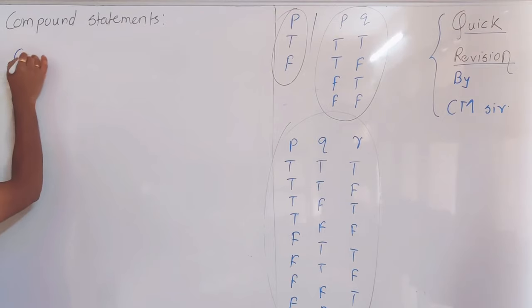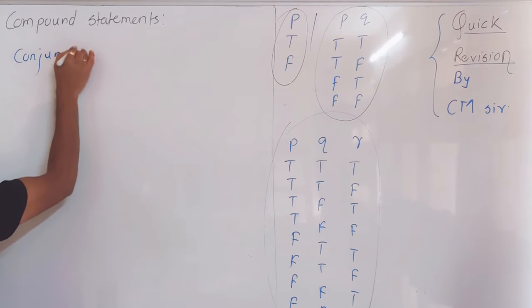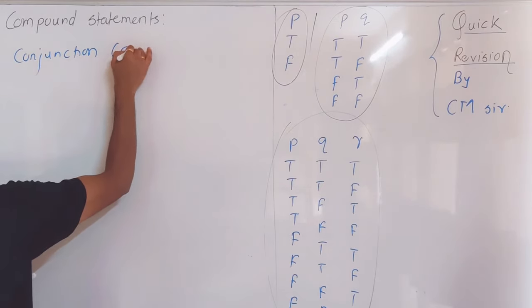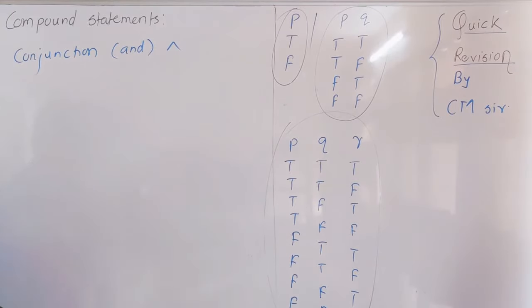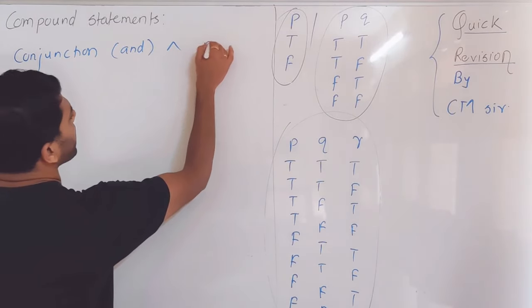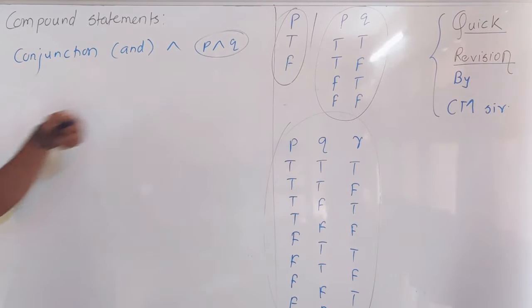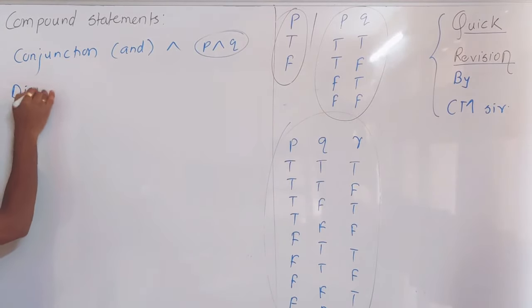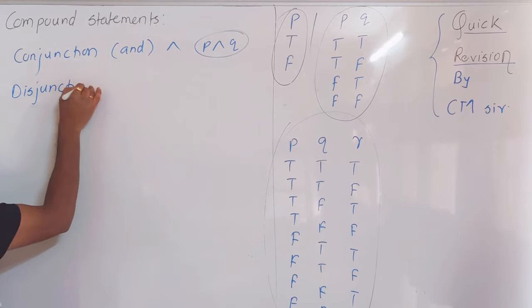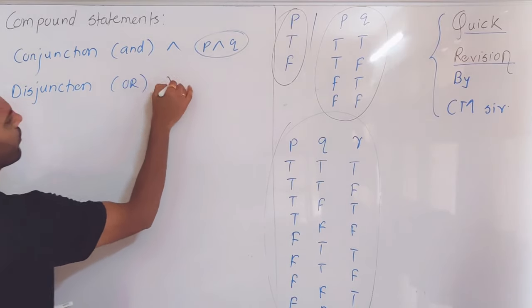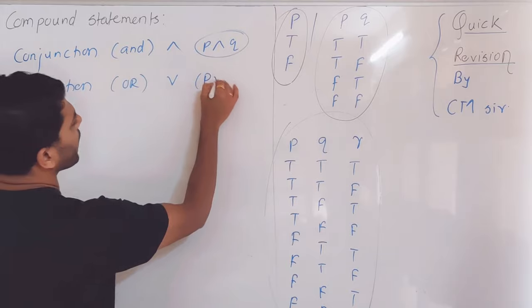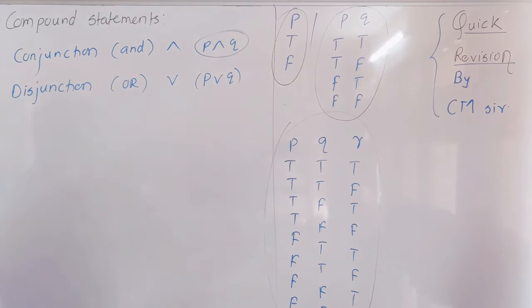The first connective is conjunction, which is called 'and'. Symbolically we denote it by the 'and' symbol. So conjunction is like P and Q symbolically. Conjunction means 'and'. The second one is disjunction. Disjunction means 'or'. We denote it by the 'or' symbol. The statement pattern looks like P or Q. Then the third one is conditional.